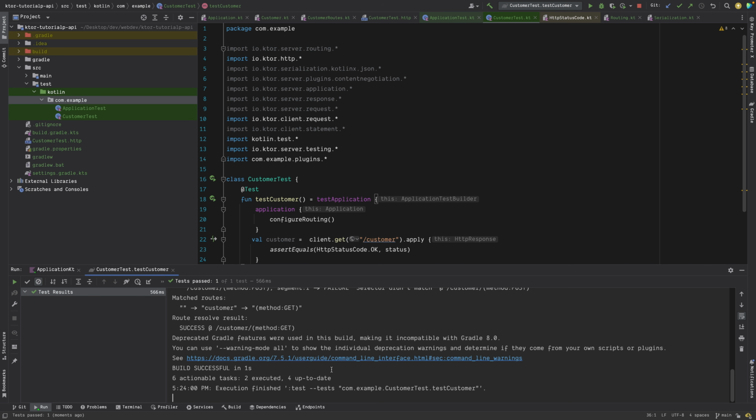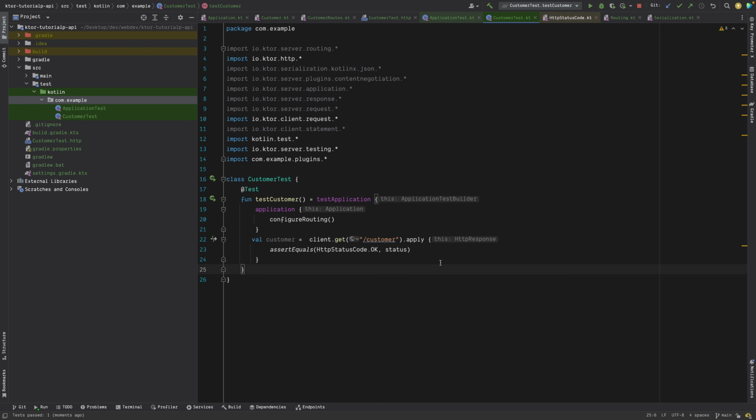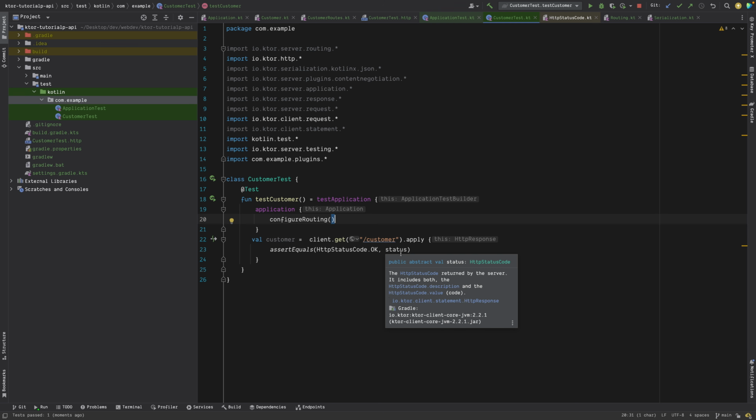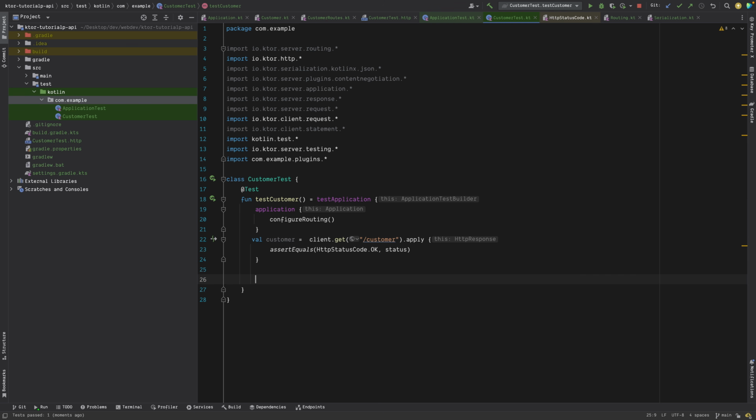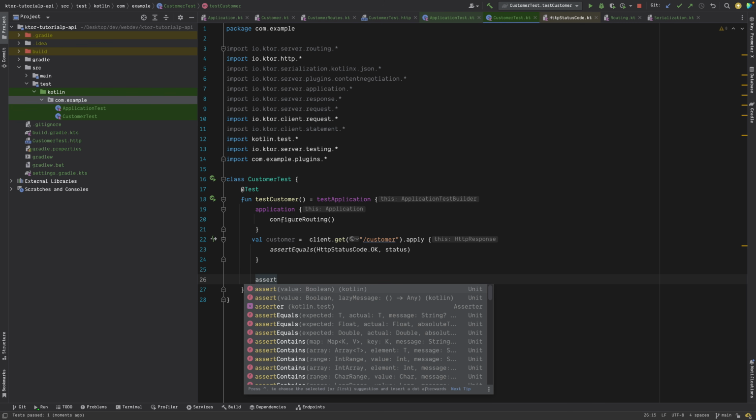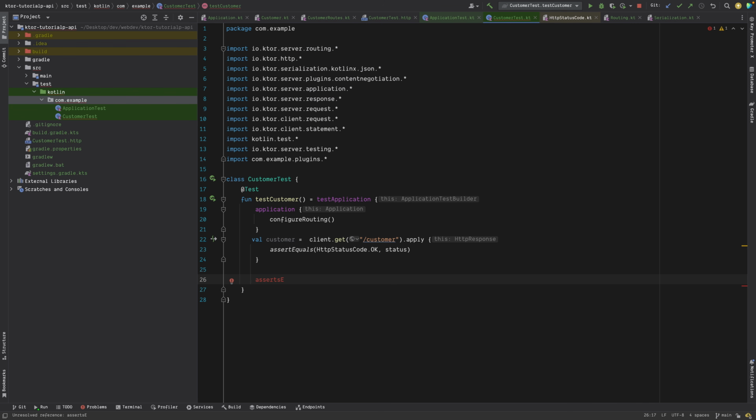So yeah, you can test the data also. You can test it using the body of the response and all those kinds of things. For example, if you want, you can just say here one more assertEquals, I guess that should work.